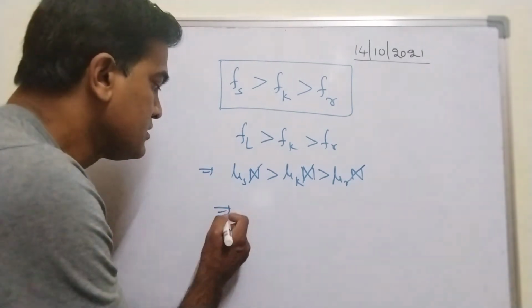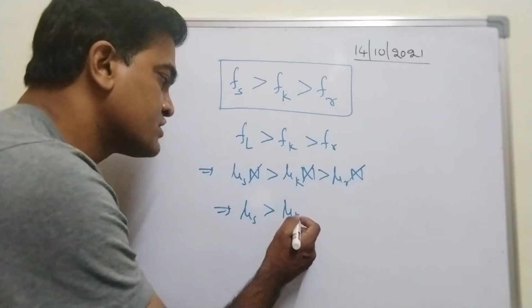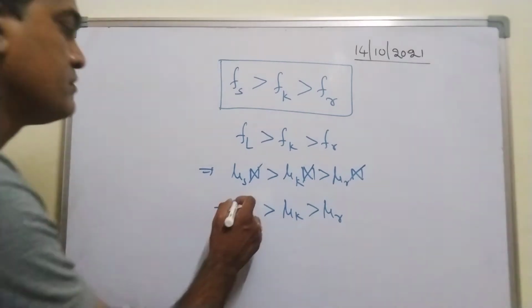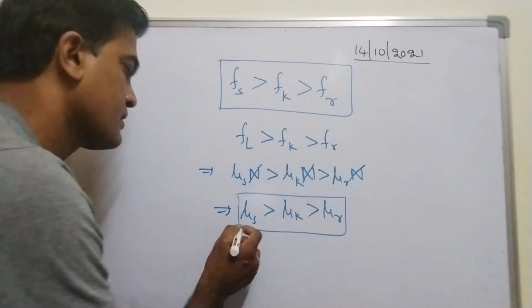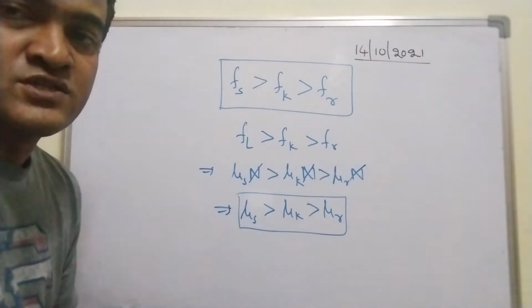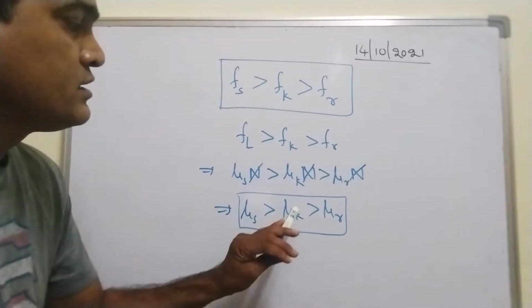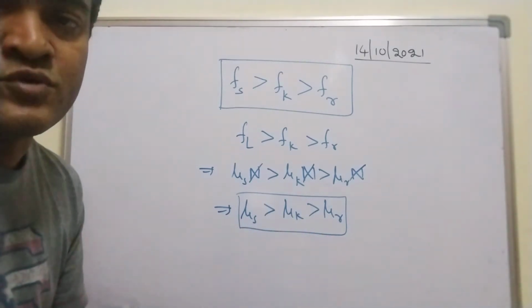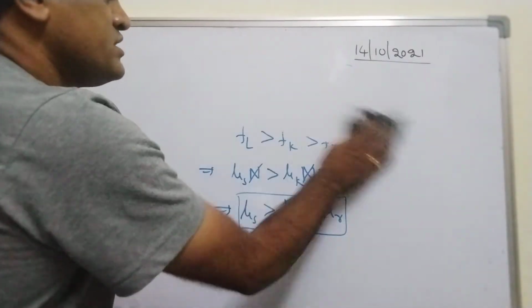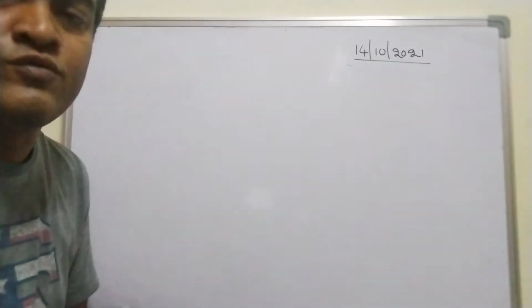Then I can say that coefficient of static friction is slightly greater than coefficient of kinetic friction, which in turn is slightly greater than coefficient of rolling friction. Remember this point. Important point. Mu s is greater than mu k. Anyways, mu k is slightly less than mu s, and mu r is slightly less than mu k. Right? Fine. Remember this.